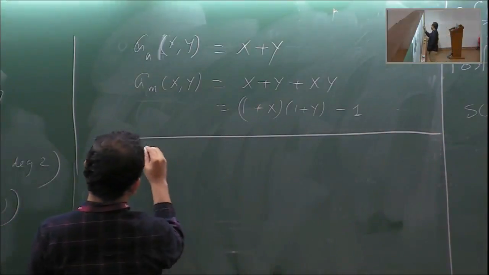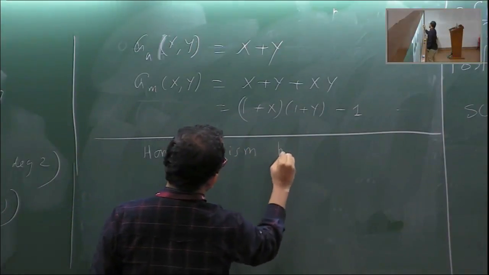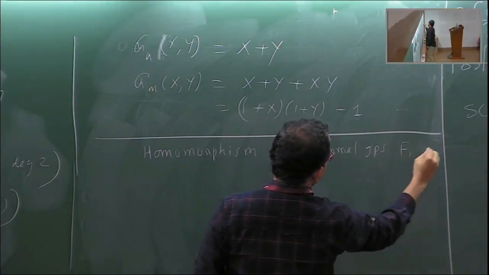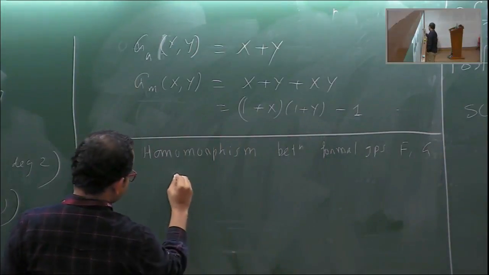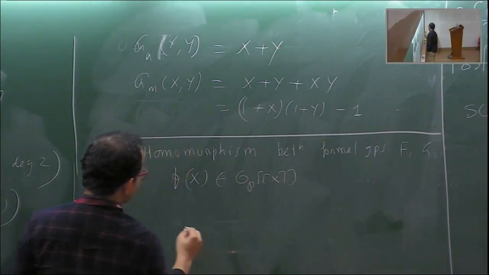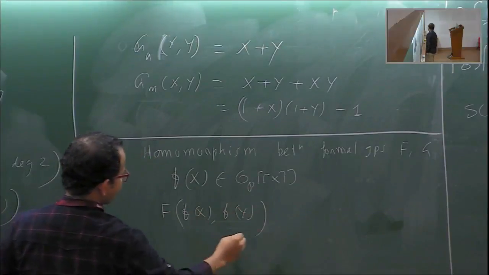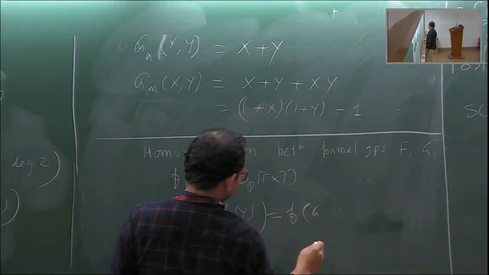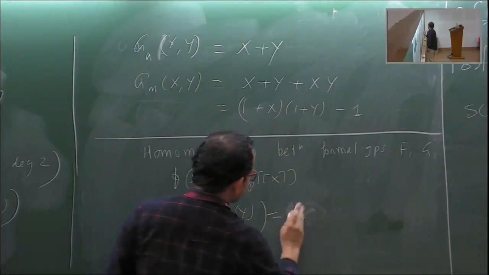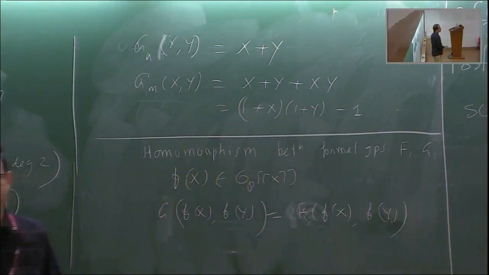Also if I have two formal groups, what is a homomorphism between two formal groups? This is what is to be expected. What is a homomorphism between formal groups F and Z? It will be a map, so it will be a power series such that whether I apply f first and then this power series, or I do it the other way. Sorry, this should be Z. In other words, it commutes with the group laws.